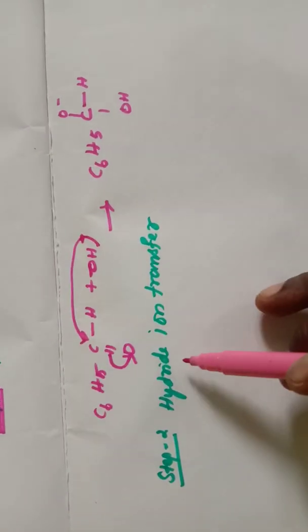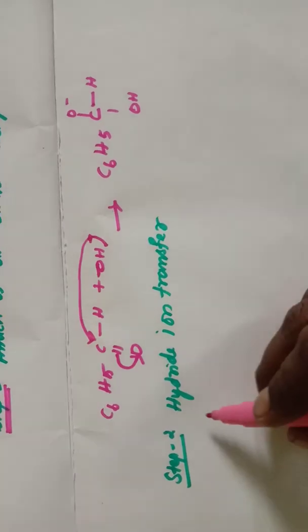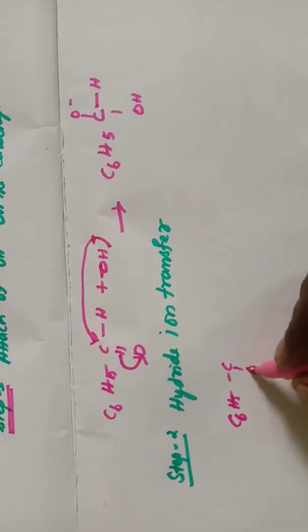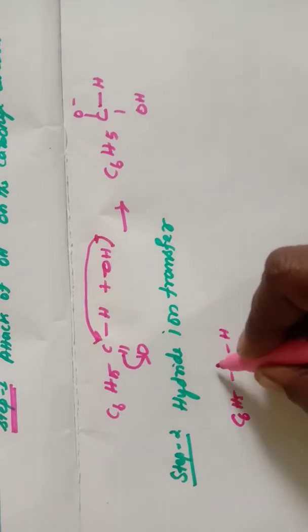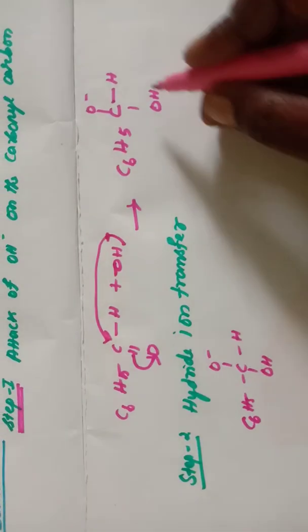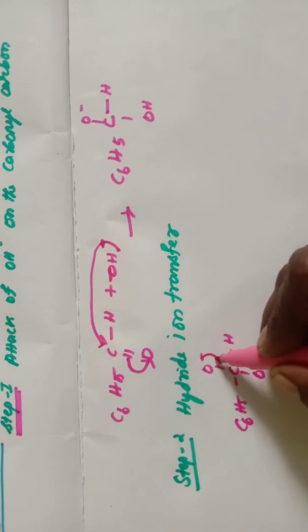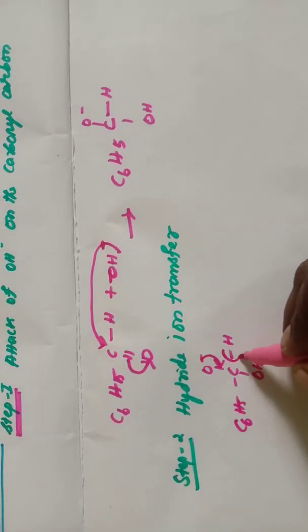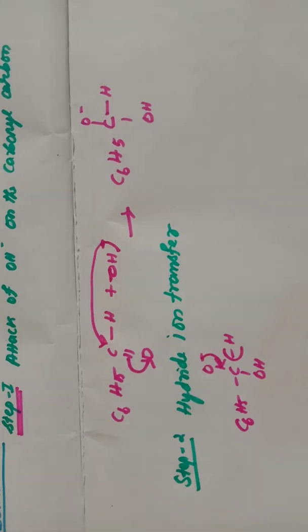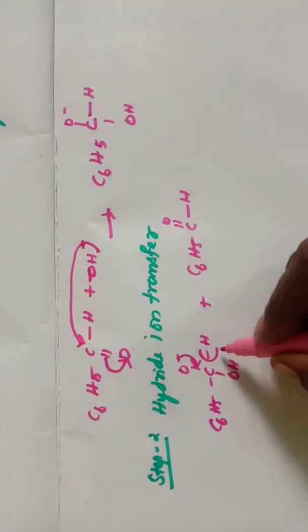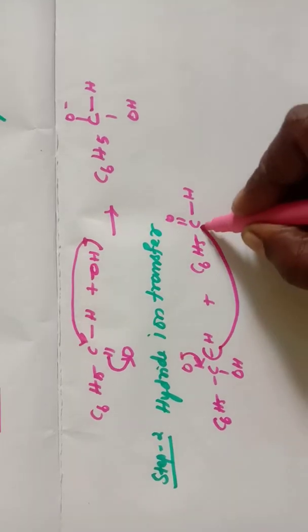Second step is Hydride Ion Transfer. C6H5COH hydrogen, this O minus. From here, this electron shifted to here. With this electron, this hydrogen is transferred to the carbonyl carbon of the another molecule.